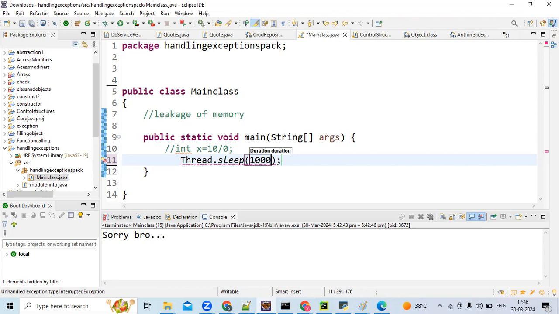So Sumant, what are the ways to handle this checked exception? Try catch and throws keyword. And for an unchecked exception, if you don't handle it by either way, will you get a compilation error or not? For an unchecked exception, you won't get any compilation error. But for a checked exception, I told you earlier in the class itself, like before going to an exam, your mom will ask, do you have a pen or not?